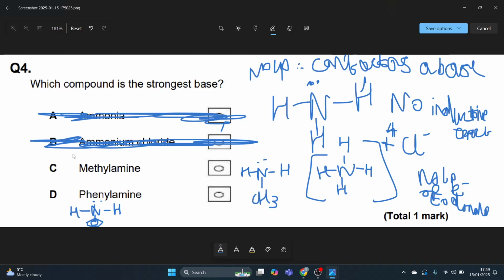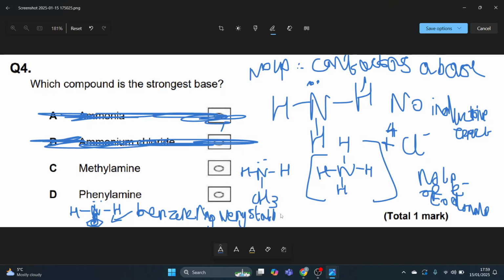The amine group is directly neighboring the benzene ring, the delocalized electron benzene ring. And we should know about the benzene ring, it's very stable. That's why we also need an electrophile mechanism to attack it. Very stable. Therefore, you might think it's going to be the strongest base.